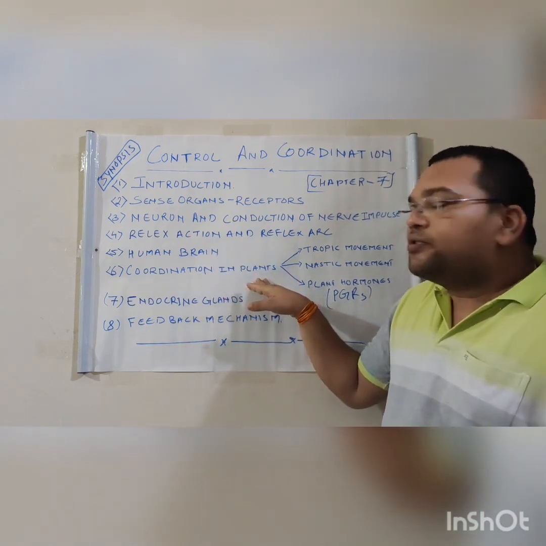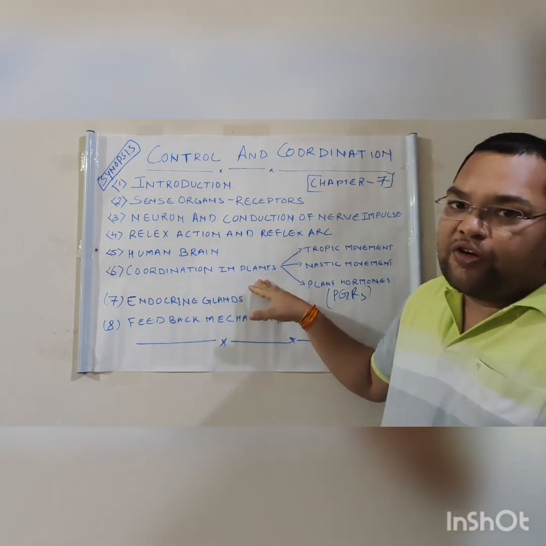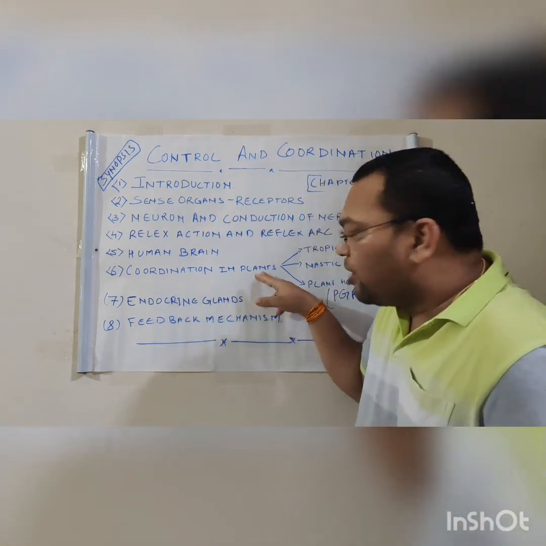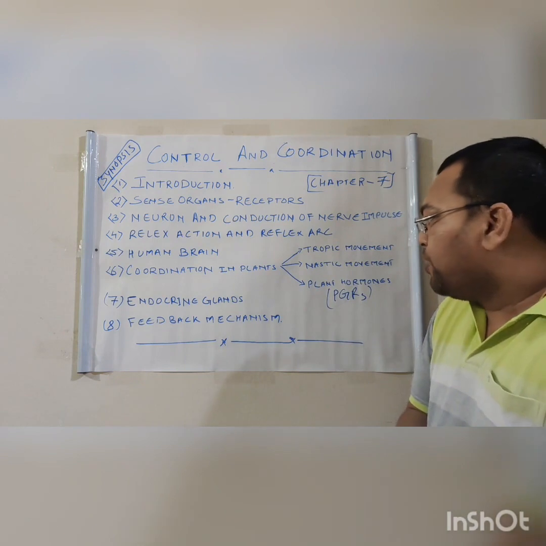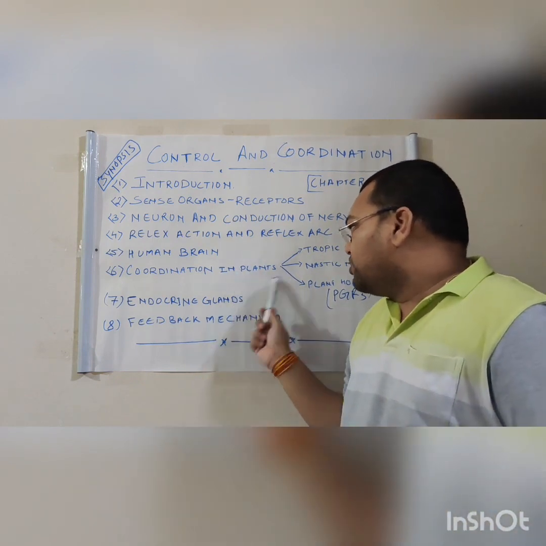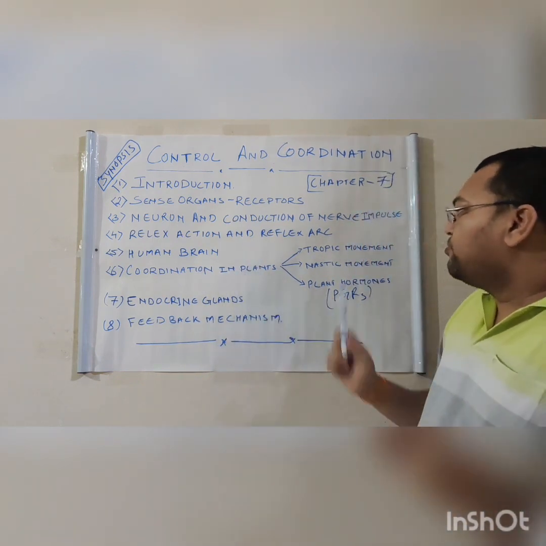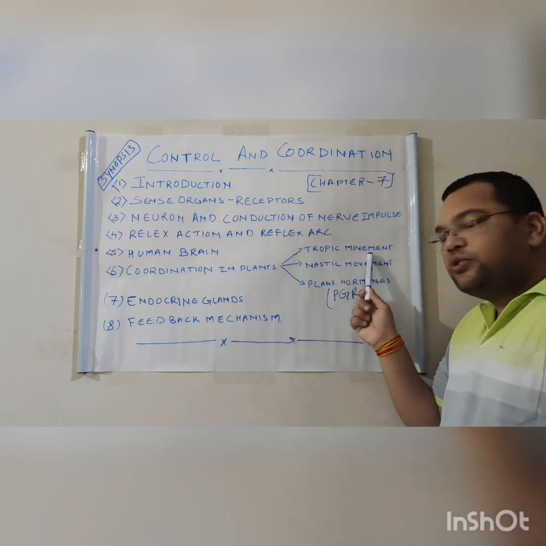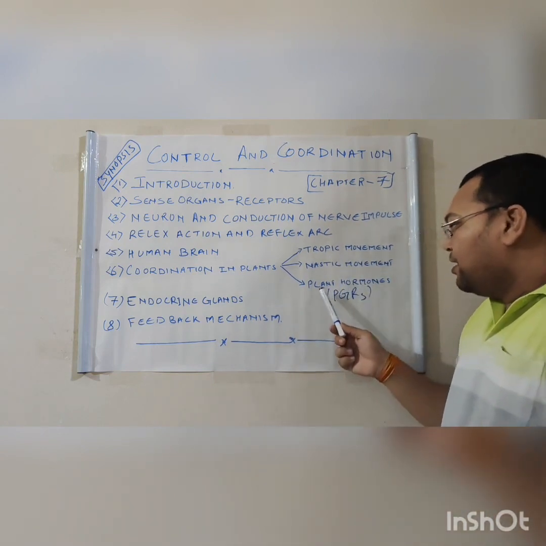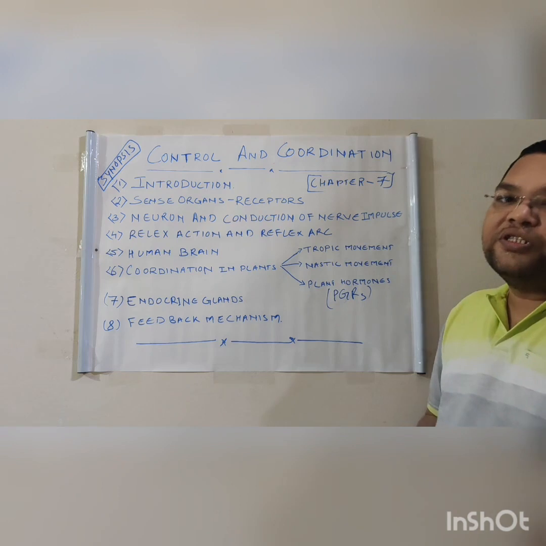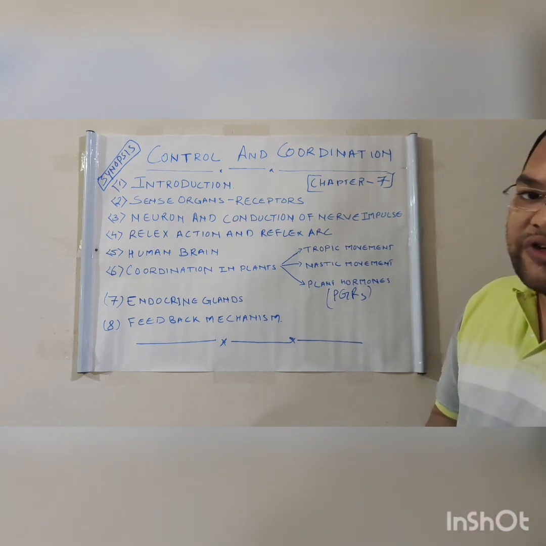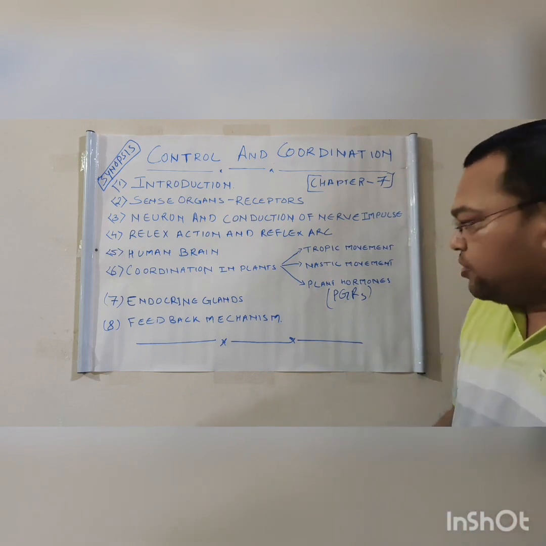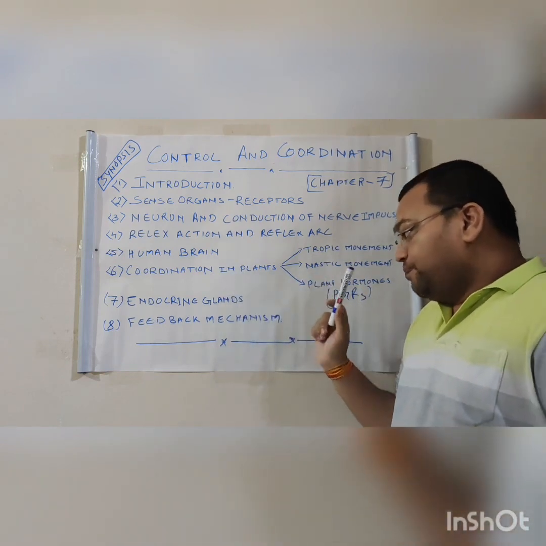Then we come to the plants. We are going to see the coordination in plants, how coordination takes place in plants, because they are also complex living organisms. In coordination in plants, we are going to see the tropic movements, the nastic movements, and the plant hormones, which are known as PGR. PGR is also known as plant growth regulators. We have phytohormones also. So we have to see this.